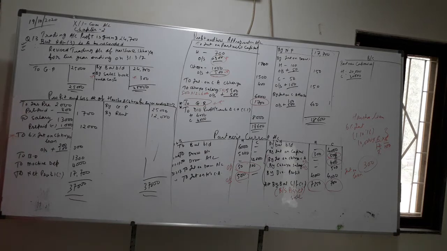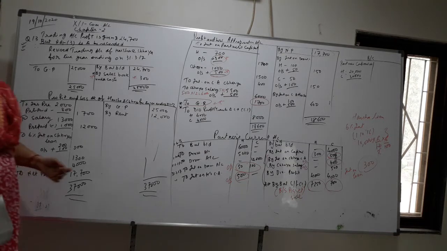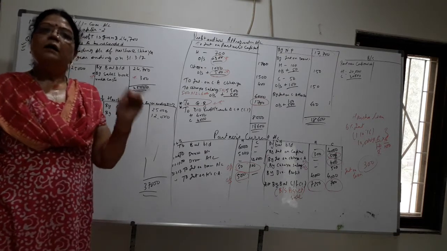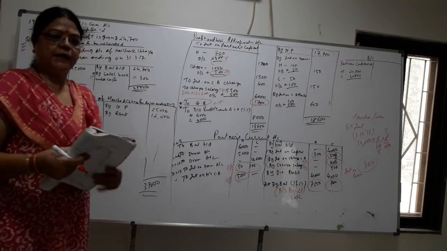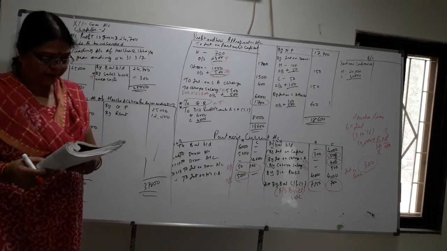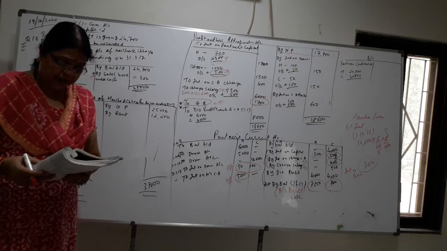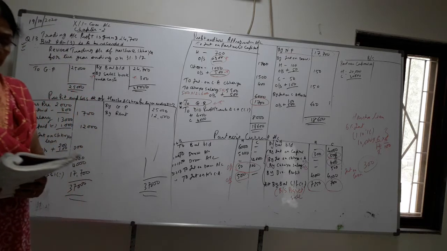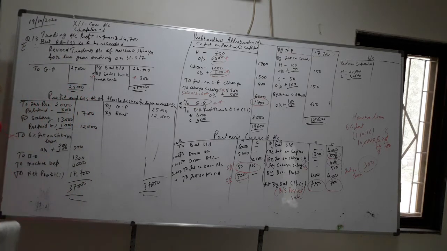On the liability side, you will write loan 10,000 plus 100 outstanding, or you can write a separate entry also. Now salary is monthly 1000. So how much is paid here? 1300. But monthly is 1000.